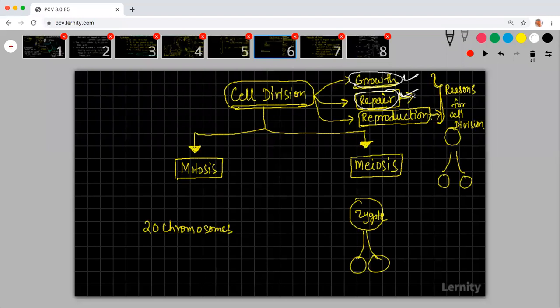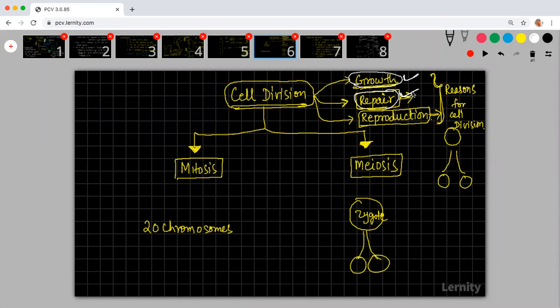For example, in my body, my skin is growing. What kind of cell division will happen? Mitosis. In my body, a repair mechanism is happening. I have fallen down and the wound is being replenished. Then also the cell division would be mitosis. My nails are growing, again mitosis.